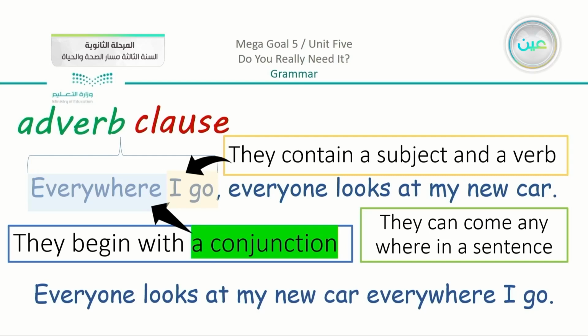But note something, that we have a comma if the adverb clause is in the beginning, but if the adverb clause is at the end or in the middle of the sentence, there is no comma. So since we have our adverb clause in the middle, we do not need the comma.